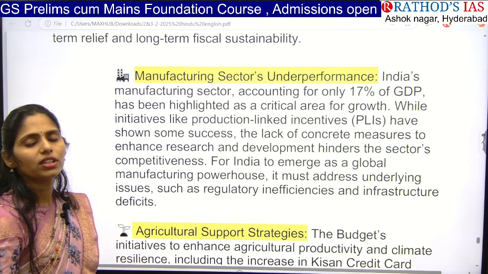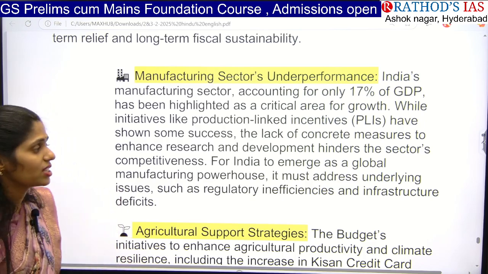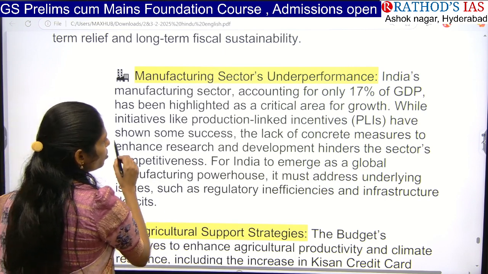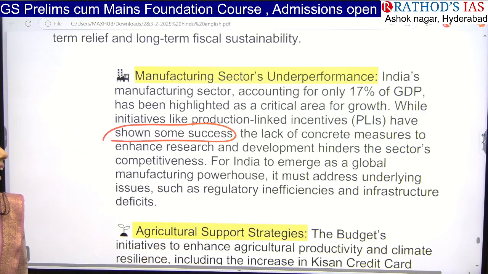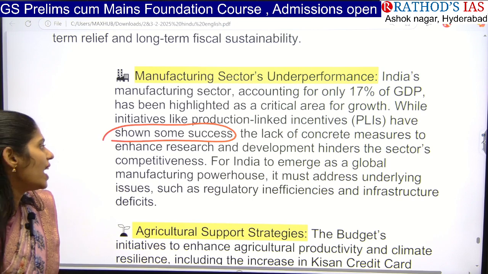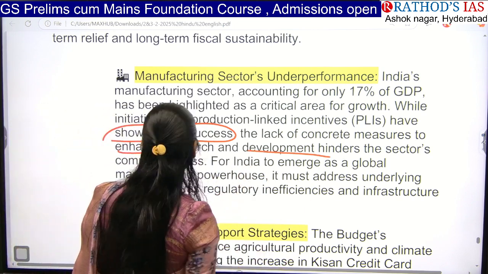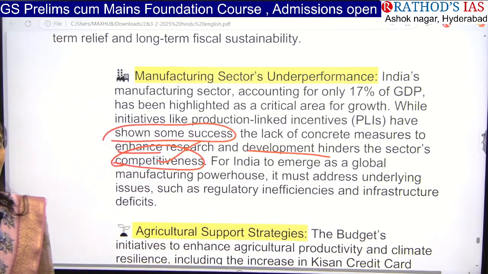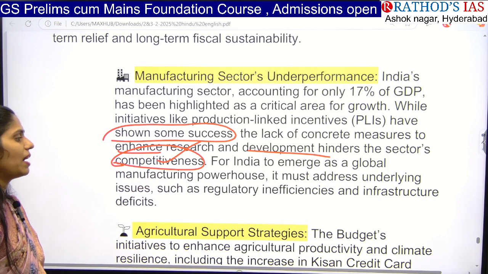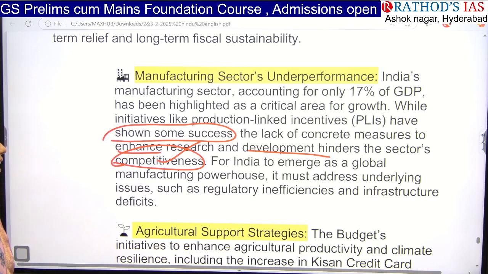And the government came up with schemes like production linked incentives, that is PLI schemes. They have shown certain success. But one important problem we are facing is the lack of concrete measures to enhance research and development. Because of this, sector competitiveness will be affected. So for India to emerge as a global manufacturing powerhouse, we have to address these underlying issues, and especially focus on regulatory inefficiencies and infrastructure deficit. Whatever we have to focus on, that.